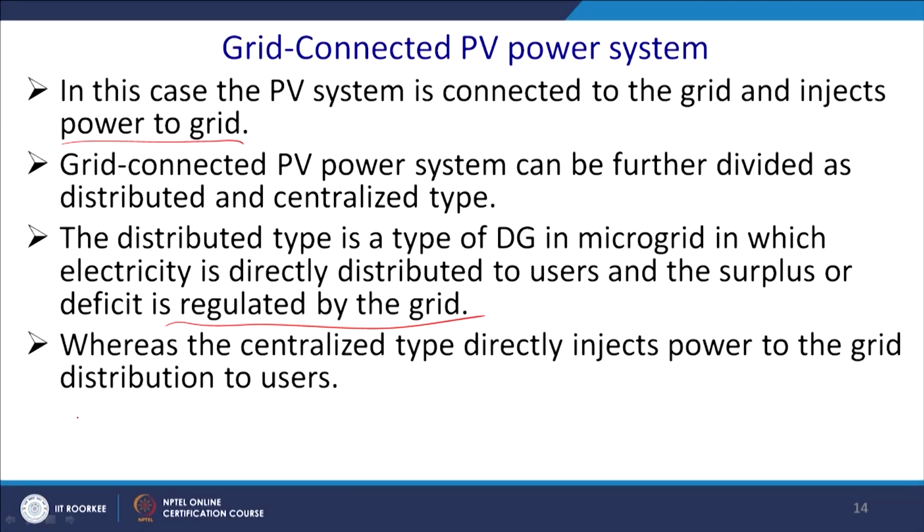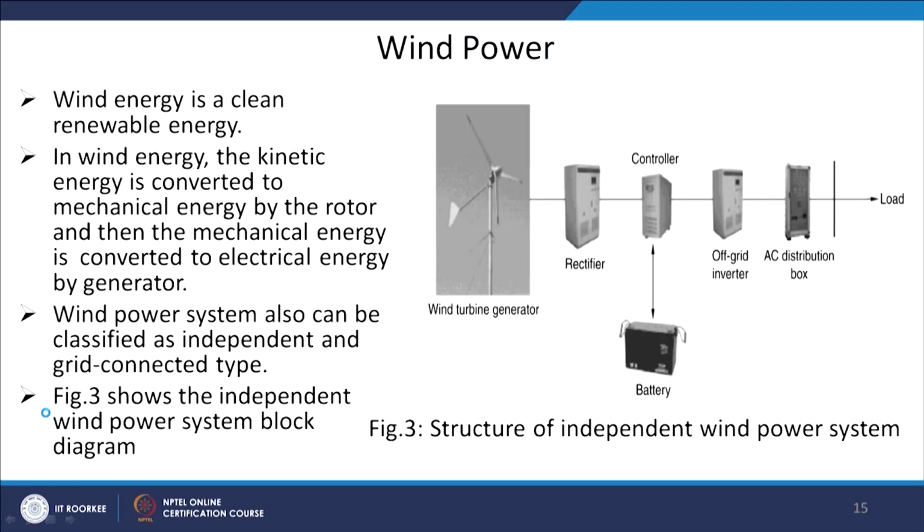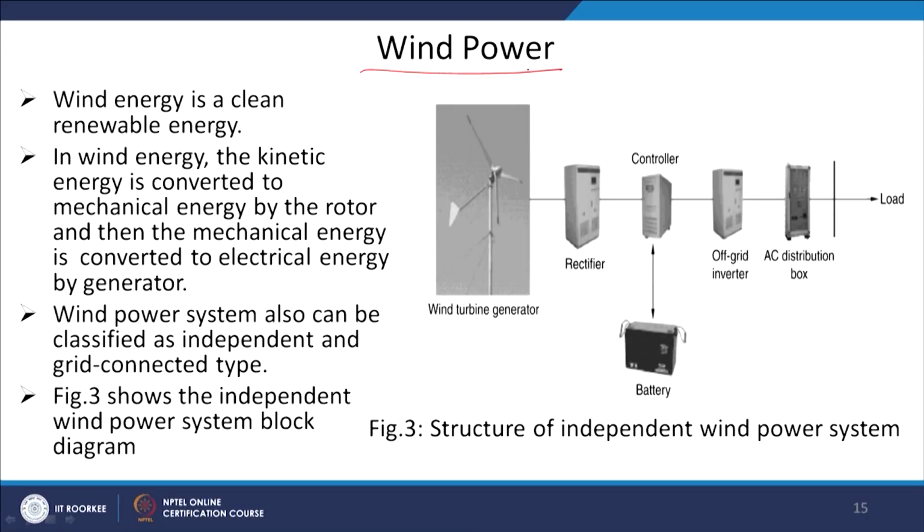Whereas the centralized type directly injects the power to the grid, to the distribution network, our IIT system is this. Now, let us come to another important entity of distributed generation, that is wind power, but it is required to be available in the seashore or those areas.